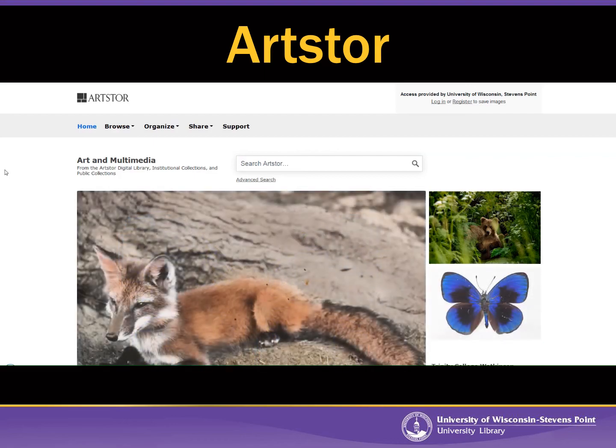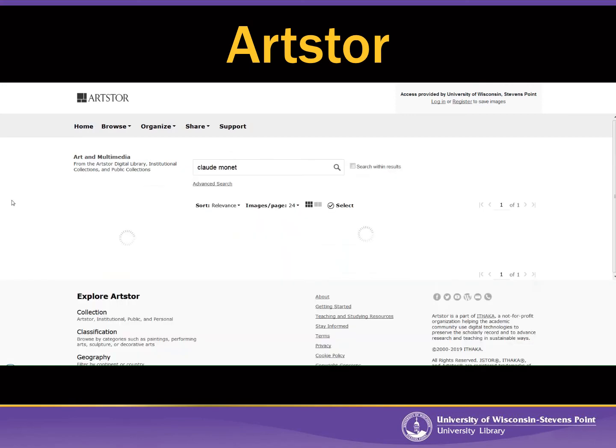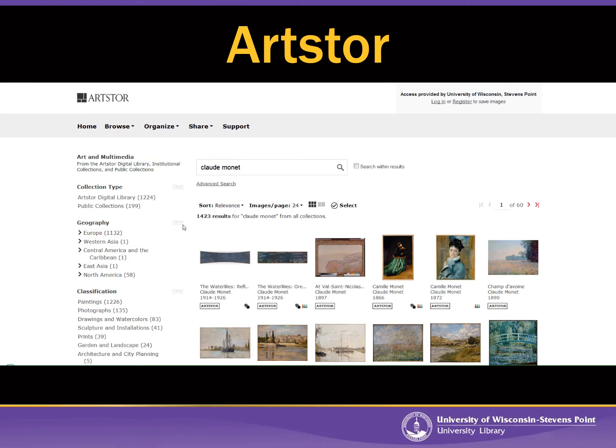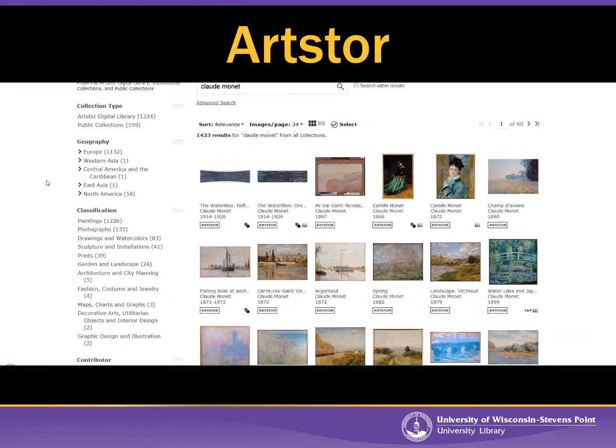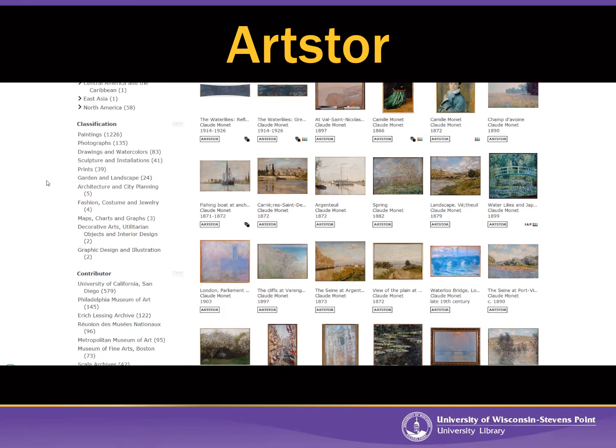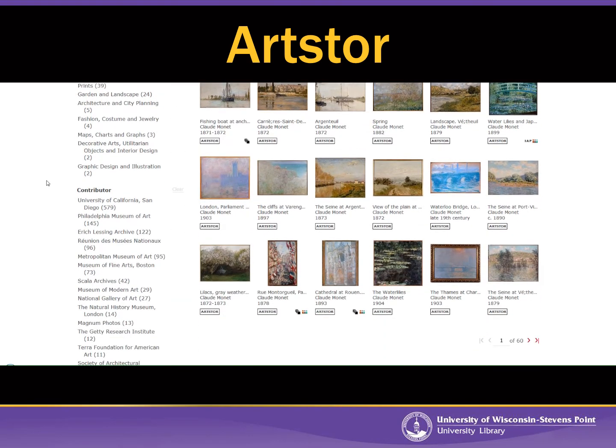So I kind of like French Impressionism paintings, so I'm going to look for the artist Claude Monet. So I'm just going to type in Claude Monet in the search box. Whoops. Spell his name correctly. Press search. And it's going to bring up 1,400 of his works. So quite vast, as I mentioned, and you'll see some of his famous paintings here.